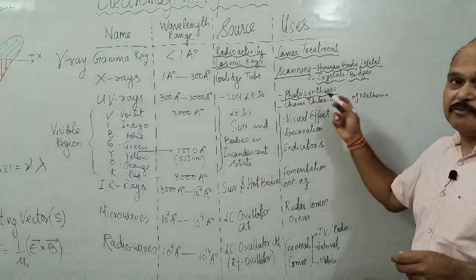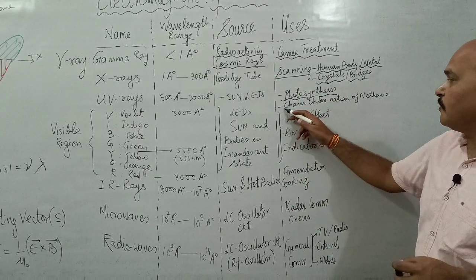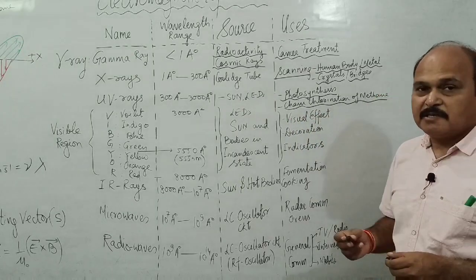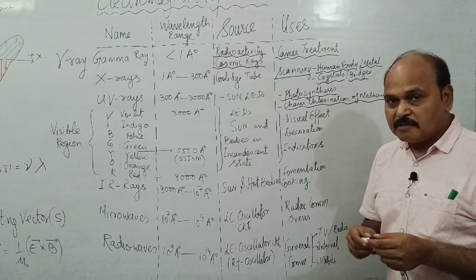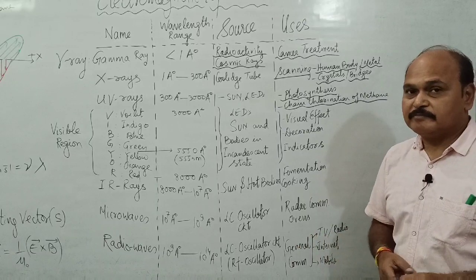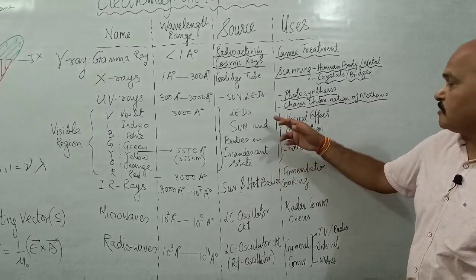Well, UV rays are used in photosynthesis. Plants manufacture their food in presence of UV rays. And UV rays are also used for chain chlorination of methane. You have studied in chemistry. Chain chlorination of methane is nothing but the production of chloroform.